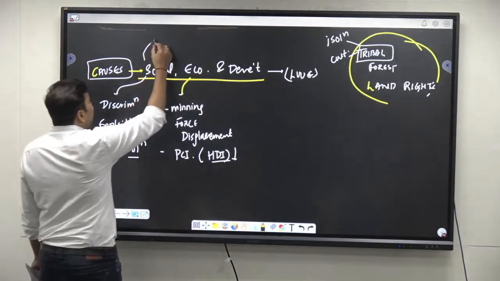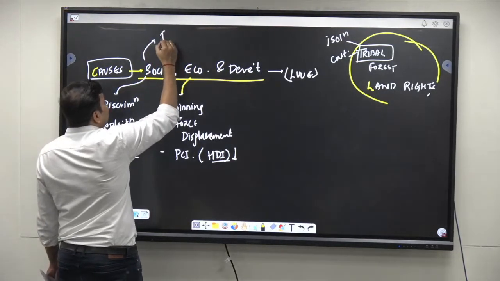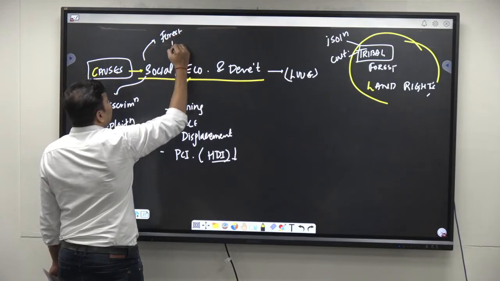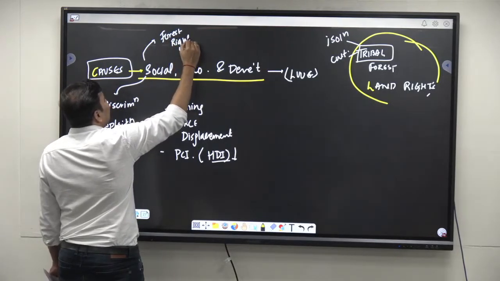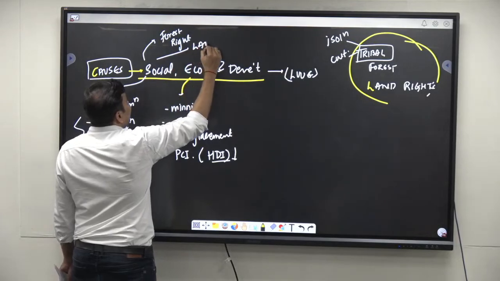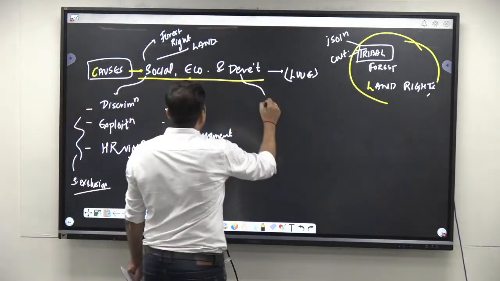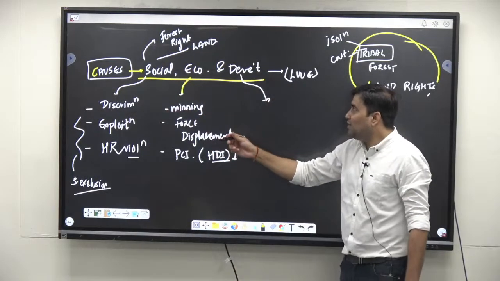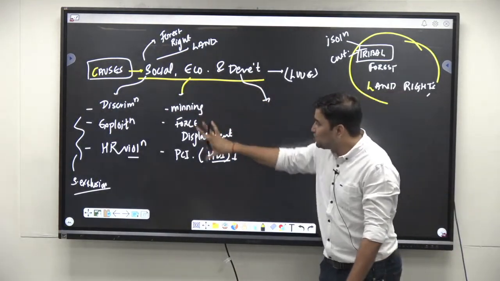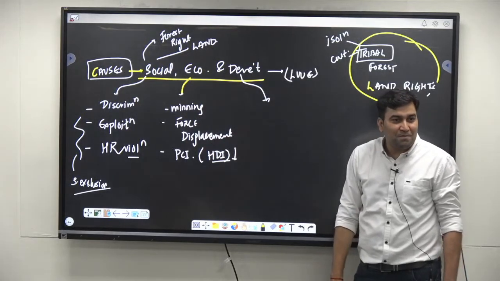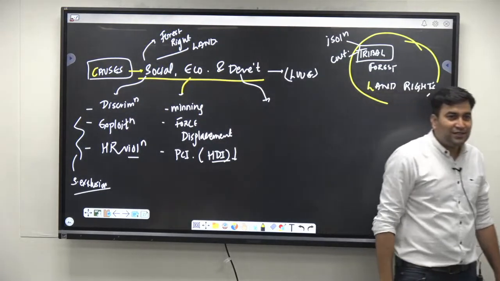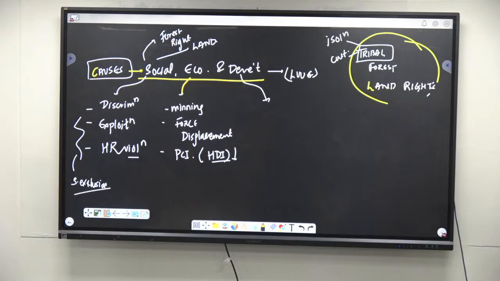Also in social you can write that forest rights and land rights are not implemented in letter and spirit. After that, in development, I said economic, and you can also club under this the forceful displacement and per capita income. Do you understand or not? It is very easy.